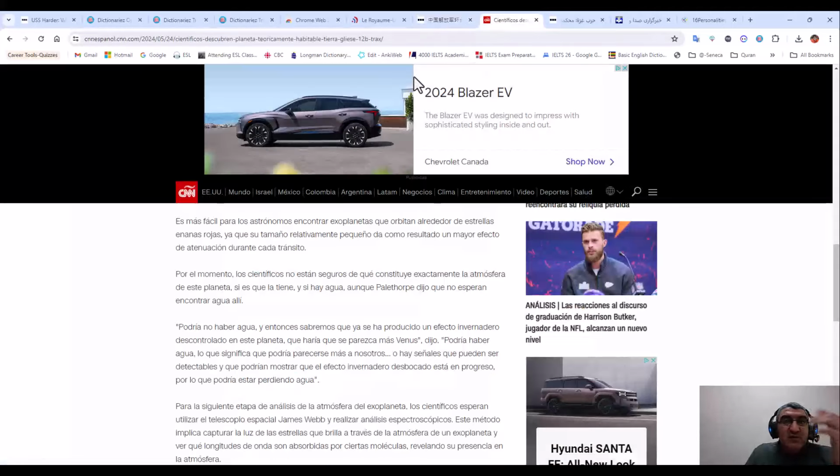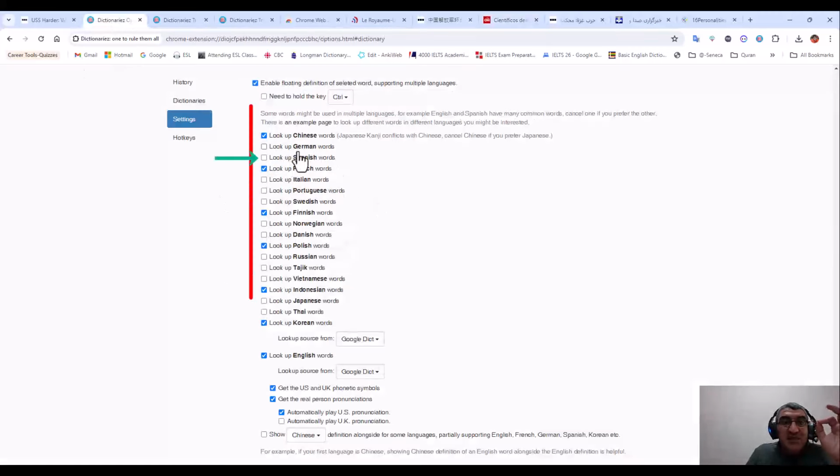But if I go to the Spanish website, you see here, this is the Spanish website. When I click the Spanish word, it doesn't show up automatically. For example, another one. If it is similar to English, maybe it shows. But here, you see, it recognizes it is in Spanish, it cannot recognize. Why? Because here, I haven't check marked the Spanish.